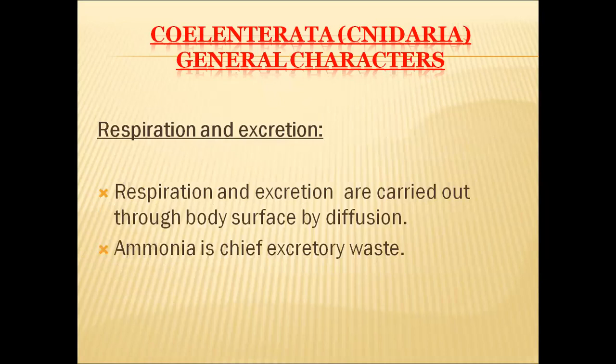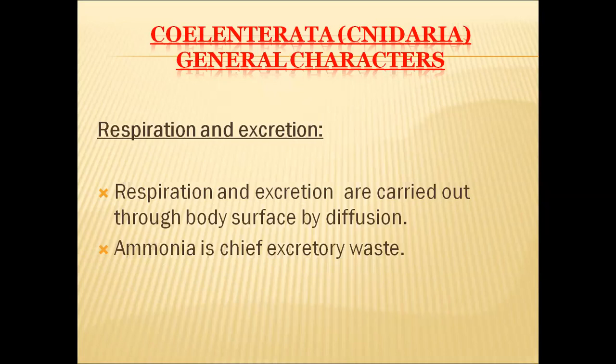And how do respiration and excretion occur in these organisms? Both are carried out through the body surface only, by the diffusion process. For respiration and excretion, no special cells or tissues are there in these bodies.